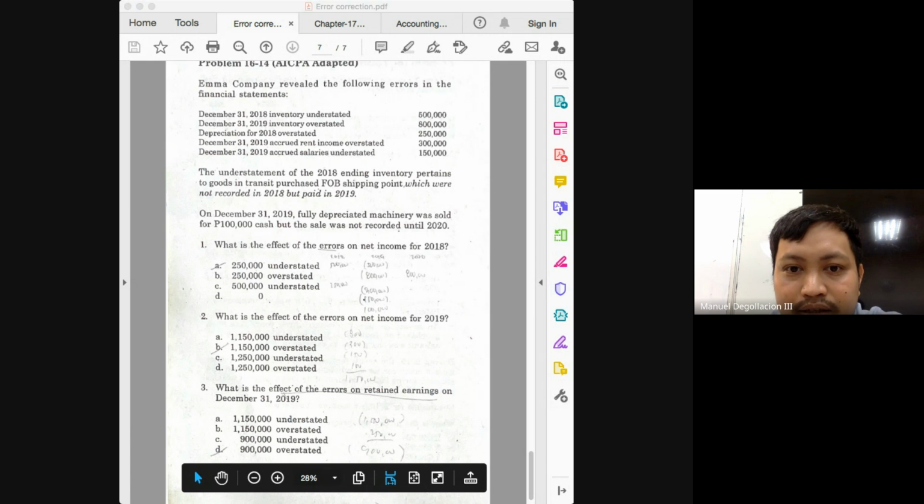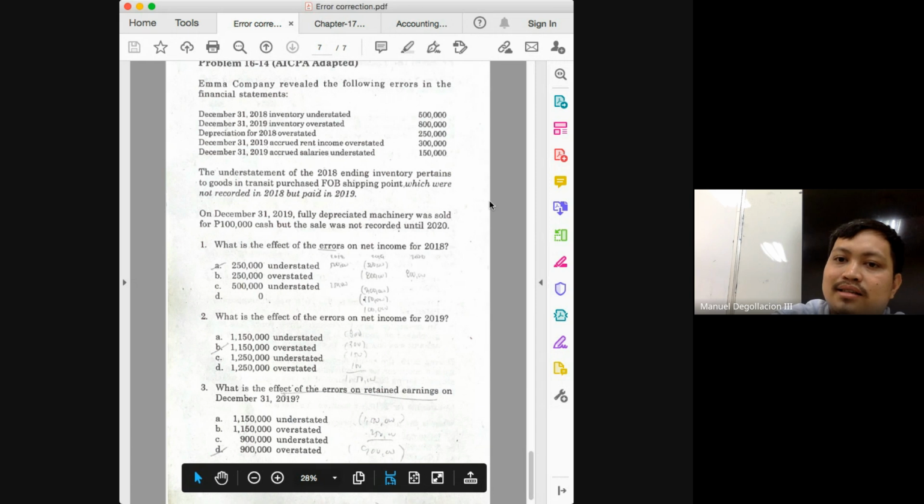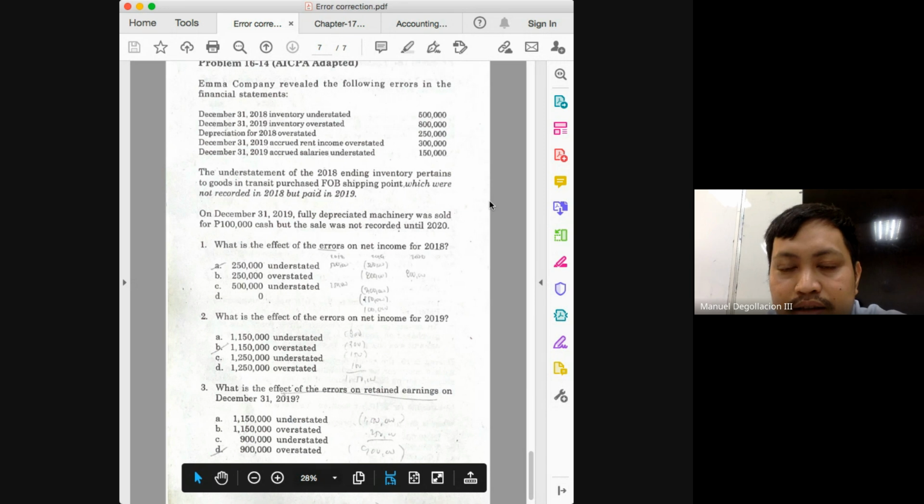So that means your net income will be overstated as well. So you have another overstatement of 300. Next, accrued salaries is understated. If your accrued salaries is understated, that means your expenses are understated. And if your expenses are understated, that means your net income would be overstated. Another overstatement.